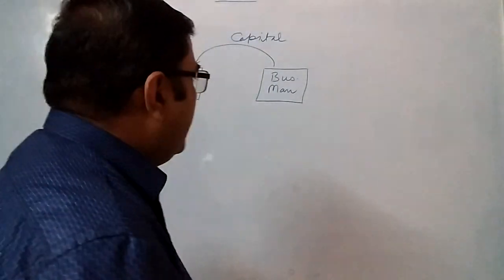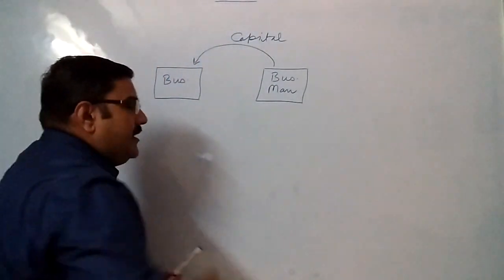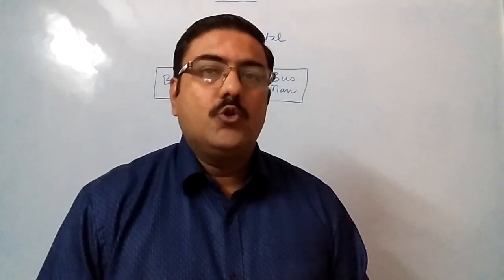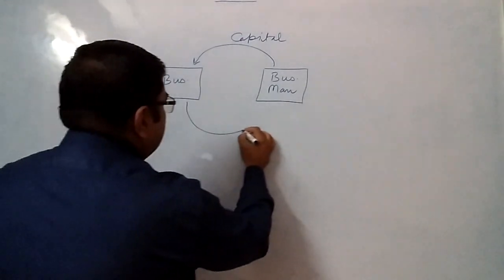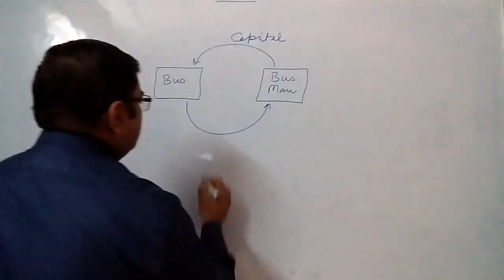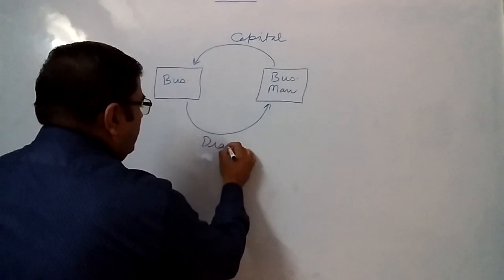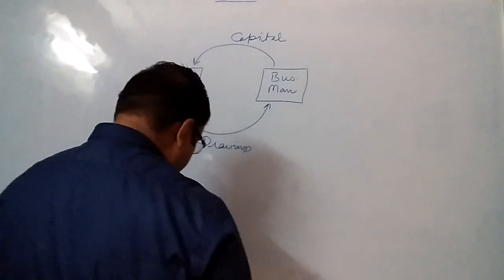Now the point comes, as and when the businessman is in need of money, sometimes it so happens that the businessman is also in requirement of money. So whenever the businessman withdraws the money from the business for his personal use, that amount withdrawn by the businessman from the business is known as drawings. Now the picture is like this, that business is giving the money to whom? To the businessman, and this type of withdrawal is known as drawings.